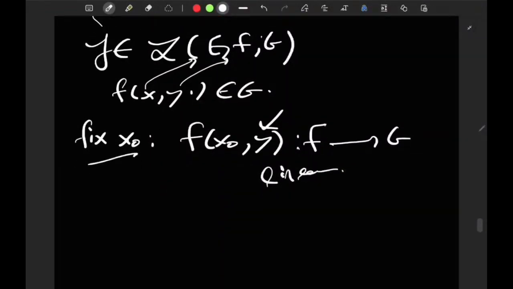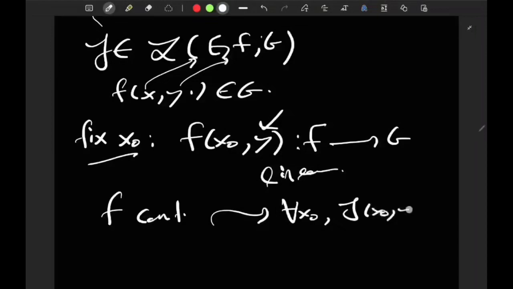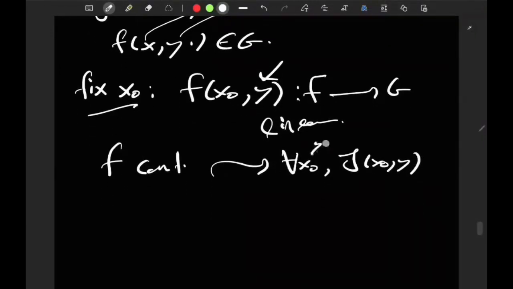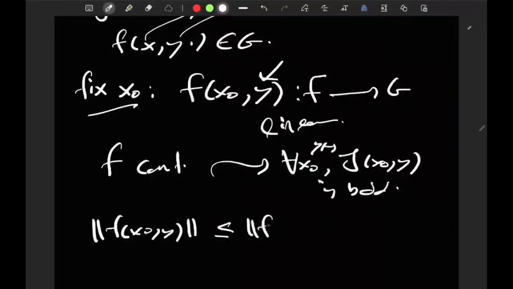And since f is continuous, i.e. a bounded multilinear map, this will imply that for all x0, the function y maps to f of x0 y is itself bounded as well. Why? Norm of f of x0 y is less than or equal to norm f times norm x0 times norm of y.